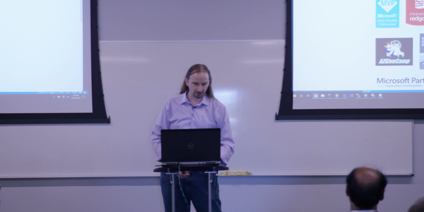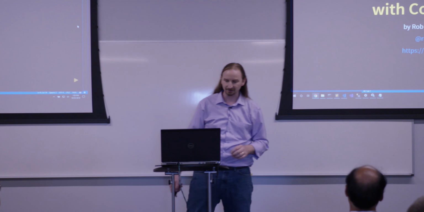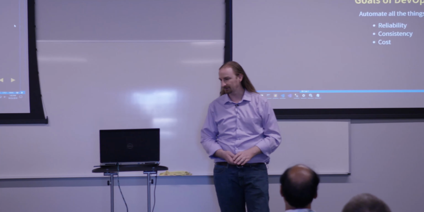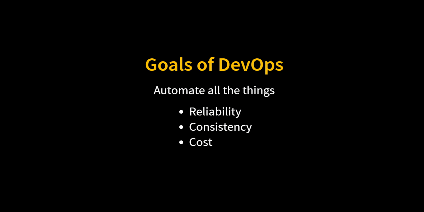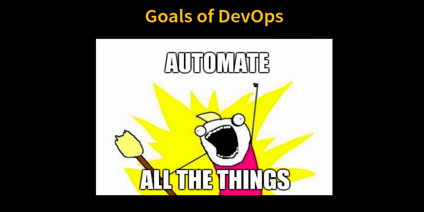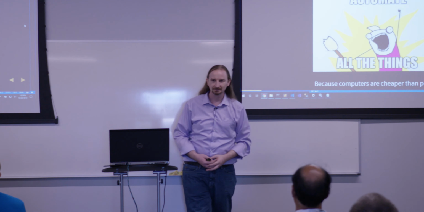So enough about me. We're here to learn about Kubernetes. No, we're here to learn about database DevOps. And in particular, database DevOps with containers. So the goals of DevOps, we're after reliability, consistency, cost. In effect, our goal is to automate all the things. Anything that we do in a repetitive way, we want to automate that.